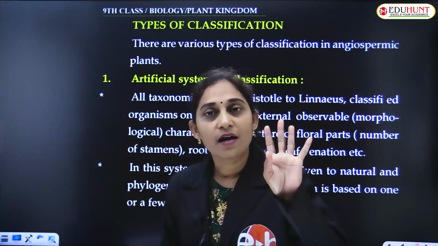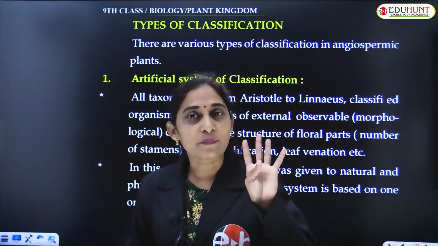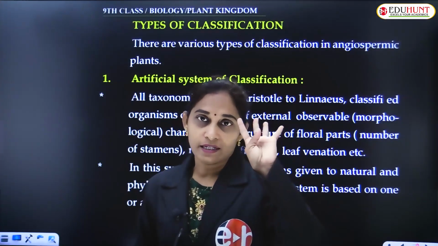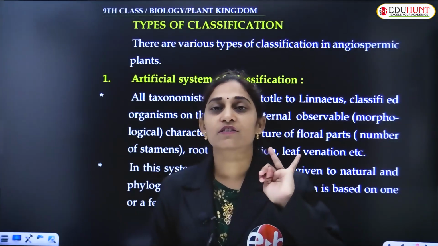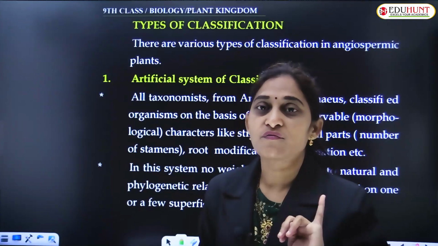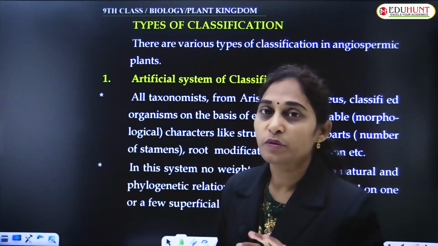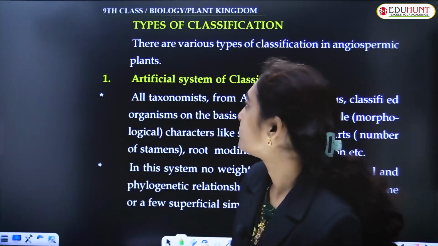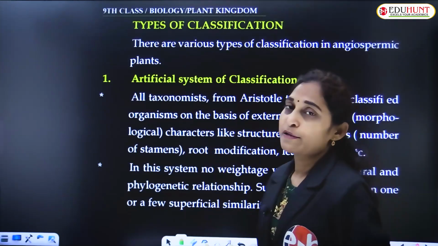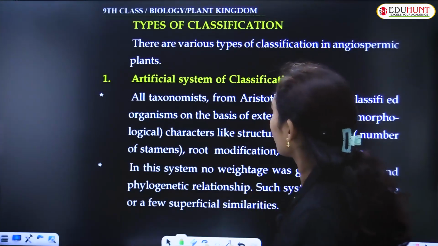One is the algae, the lower primitive plants. Second is the bryophyta. Third is the pteridophyta. Fourth is the gymnosperms. Fifth is the angiosperms. These are the 5 major groups according to Whittaker. Let us see types of classifications.